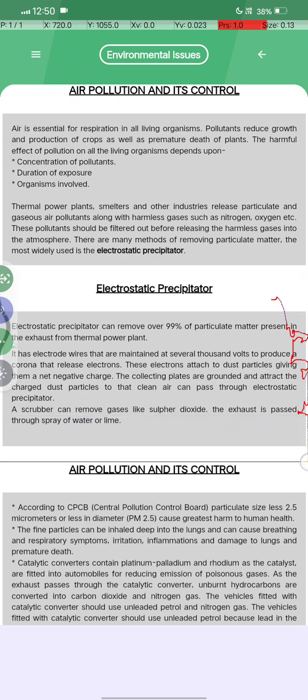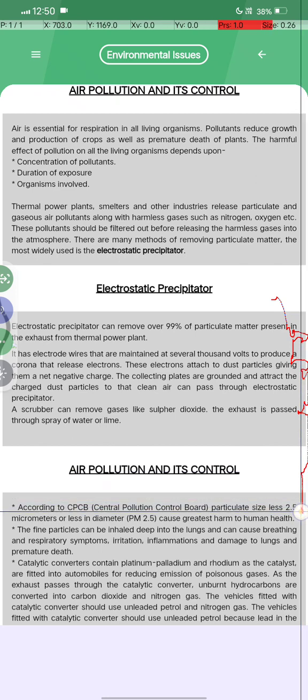Air pollution and its control. According to the CPCB, that is the Central Pollution Control Board, particulate matter of size 2.5 micrometers or less in diameter, PM 2.5, causes the greatest harm to health. The fine particles can be inhaled deep into the lungs and can cause breathing and respiratory symptoms, irritation, inflammation, damage to lungs and premature death. The catalytic converter contains platinum, palladium and rhodium as catalysts and is fitted into automobiles for reducing emission of poisonous gases.